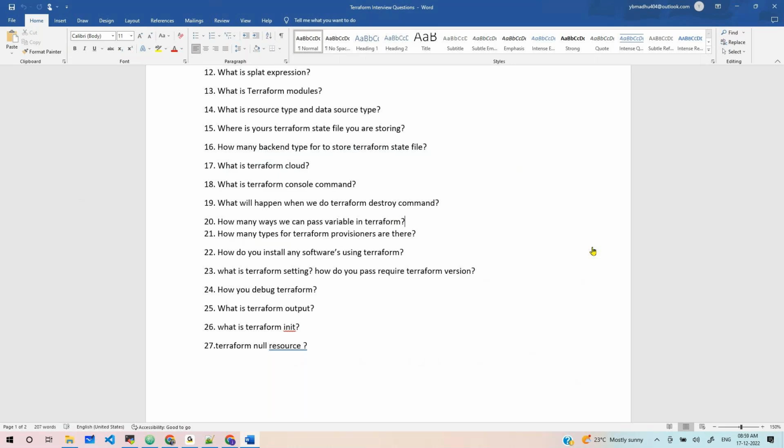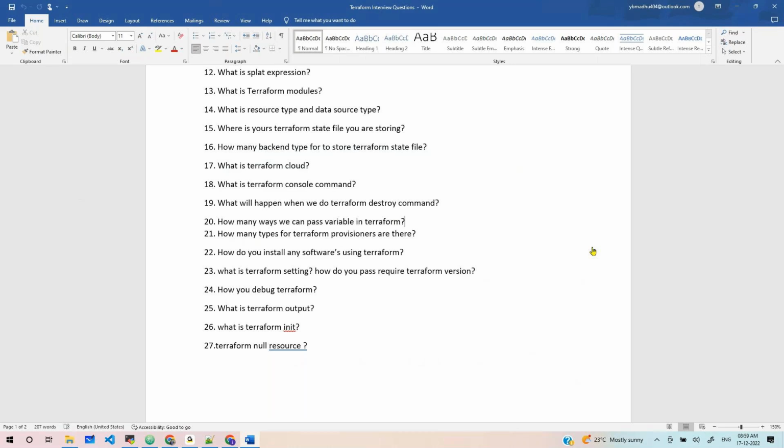Next, how many types of Terraform provisioners are there? Local exec and remote exec. Local will run where Terraform is running, and through remote, it will run on the target resource.